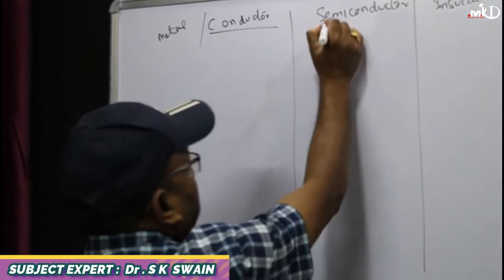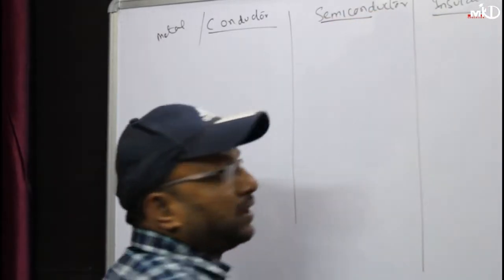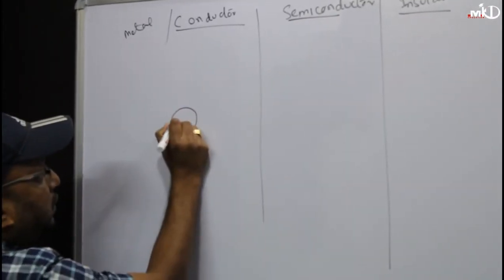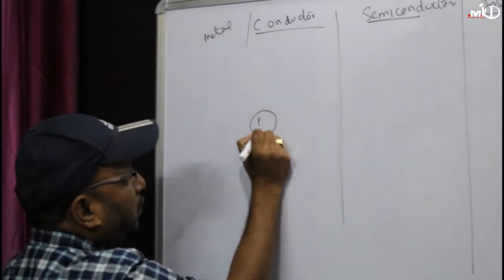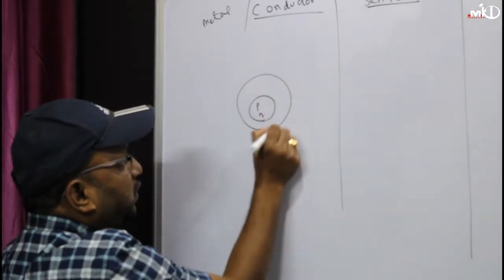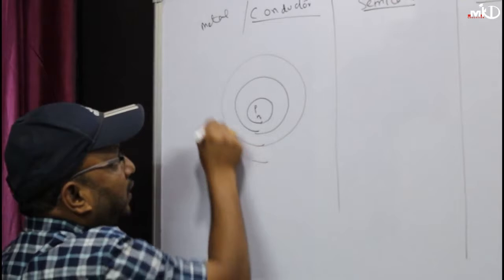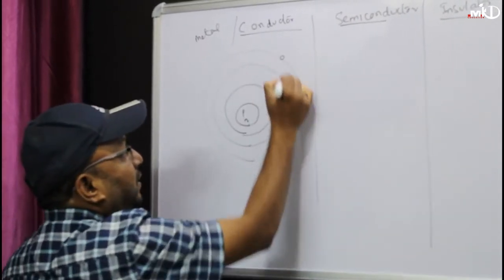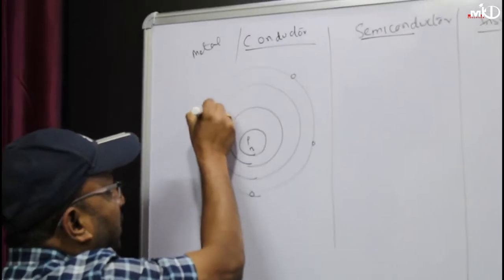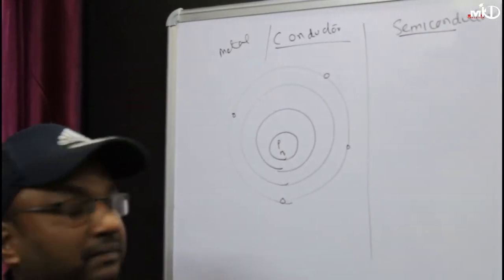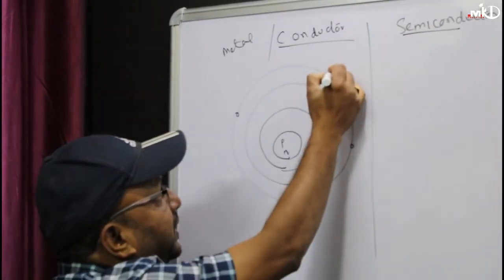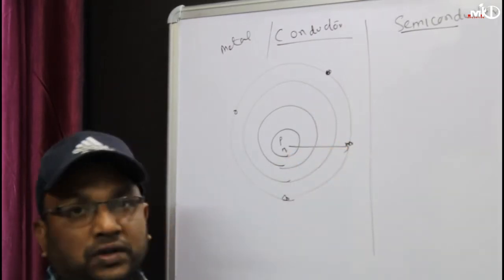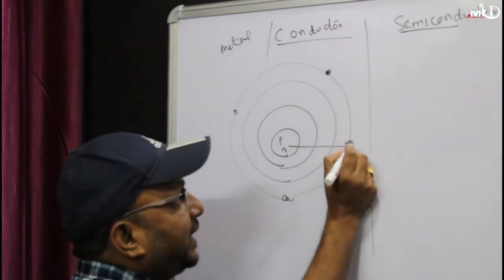And if you see, I have told you in the previous class, you have a nucleus. In the nucleus you have protons, you have neutrons, and around this you have electrons. The electrons which are present in the last orbit are also called the valency electrons of the atom or metal. Now for this example, these valence electrons are far away from the nucleus, so they possess high energy.